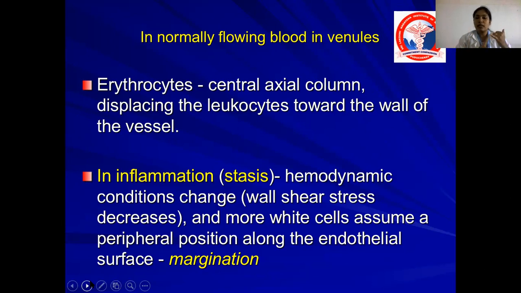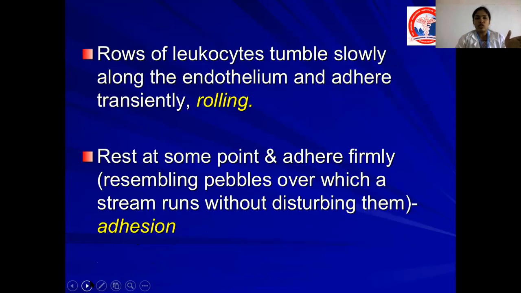That process is called margination. In inflammation, there is stasis of blood, so the hemodynamic conditions change and more white cells assume a peripheral position along the endothelial surface, which is called margination. The rows of leukocytes tumble slowly along the endothelium and adhere transiently. That is called rolling.